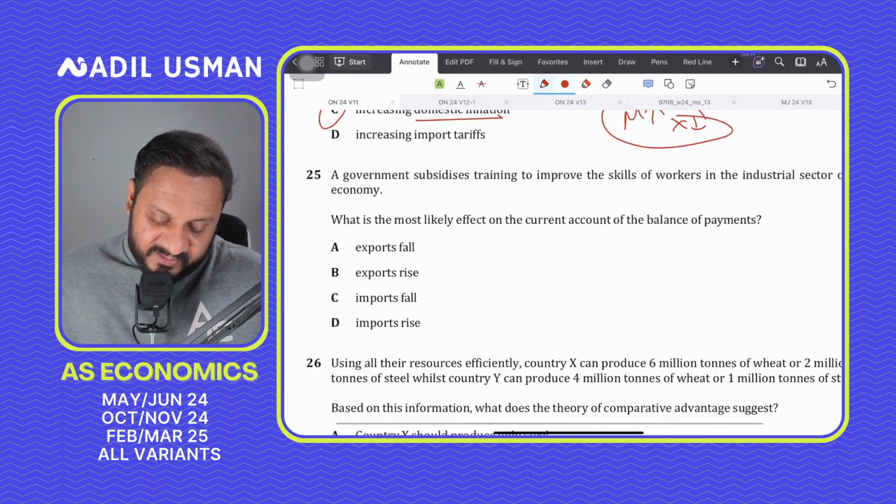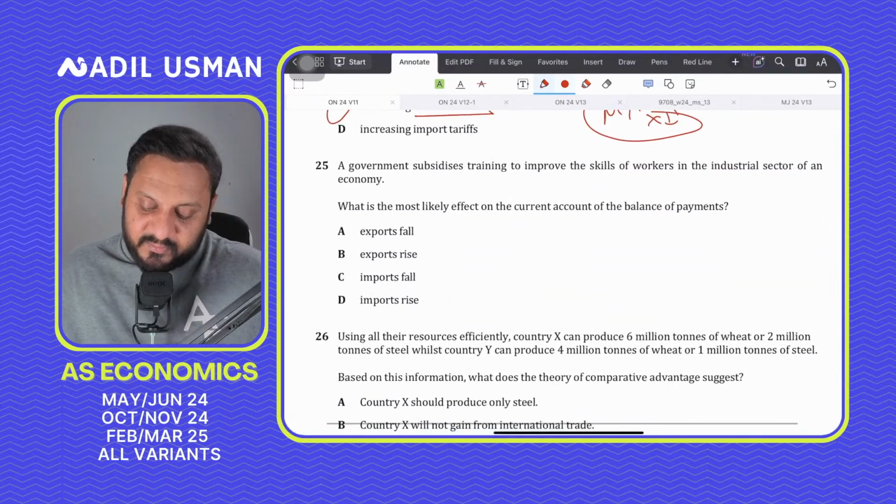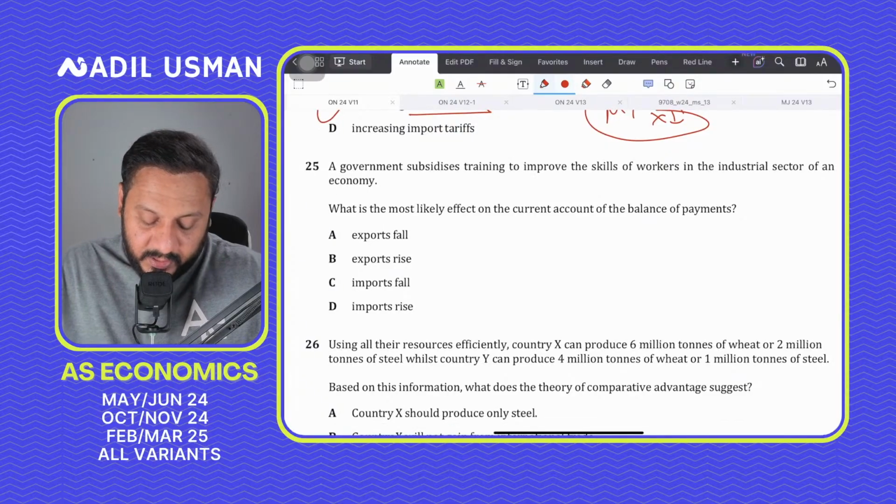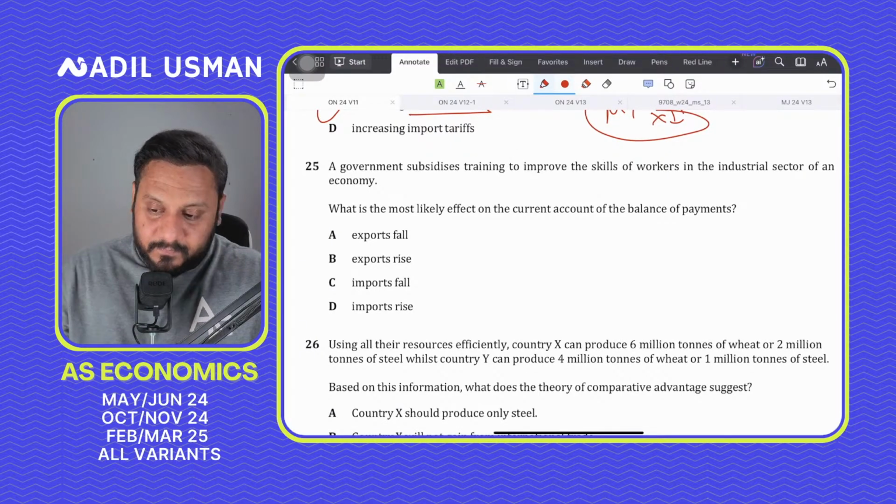24C. A government subsidizes training to improve the skills of the workers in the industrial sector of an economy. What is the most likely effect on the current account of the BOP?